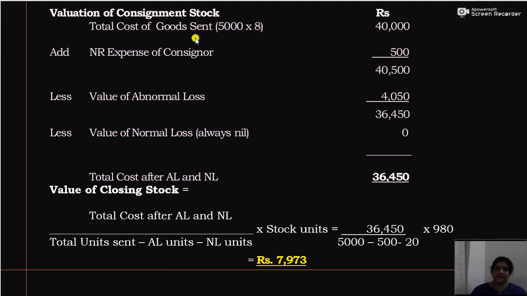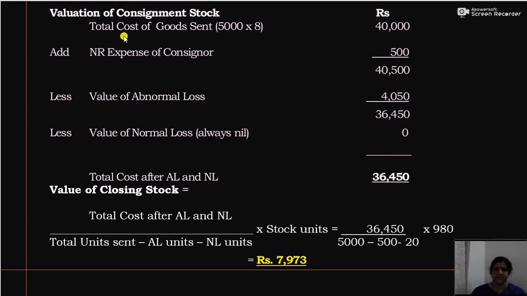So closing stock is valued this way because there is both normal loss as well as abnormal loss given in the question. So the consignment includes both normal loss as well as abnormal loss. That is normal loss of 20 kg and abnormal loss of 500 kg. So when there is both normal loss and abnormal loss given in the question, you have to value the closing stock this way only. And there is a formula for computing the value of consignment stock.